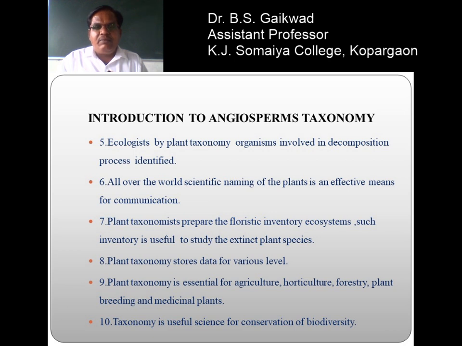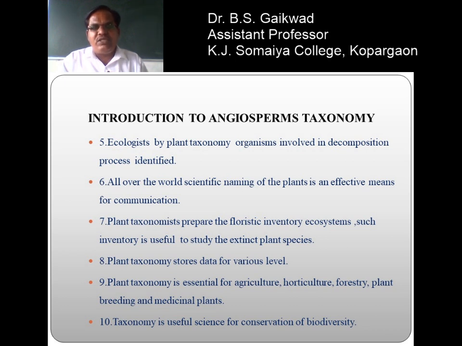Then the next scope of taxonomy is that when binomial nomenclature is given to a plant according to the ICBN, this nomenclature, that is the scientific name of these plants, is an effective means for communication throughout the world, because these botanical names are unique throughout the world.